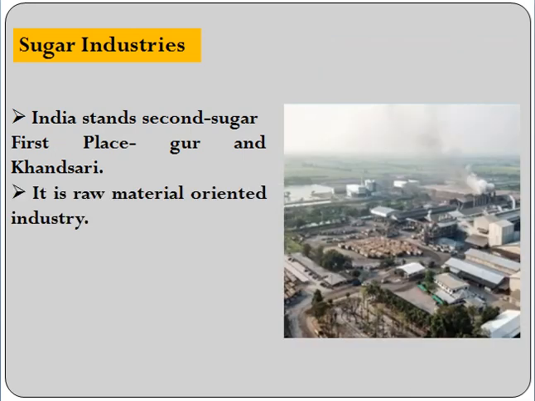Now about this industry, this is a raw material oriented industry. Now what do we understand by this? This means that whichever regions produce sugarcane, near those areas only we will find the sugar industry. So sugar industries are established near the sugarcane producing areas. That is why they are called raw material oriented industry.